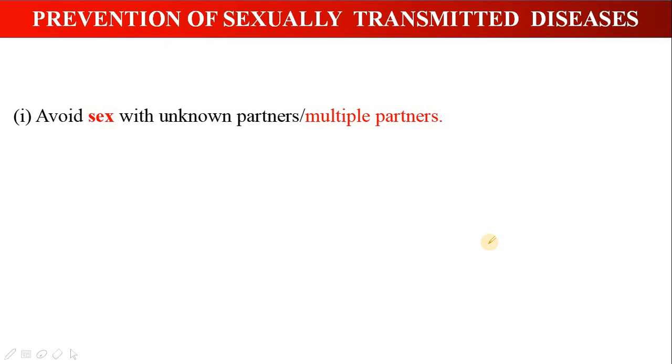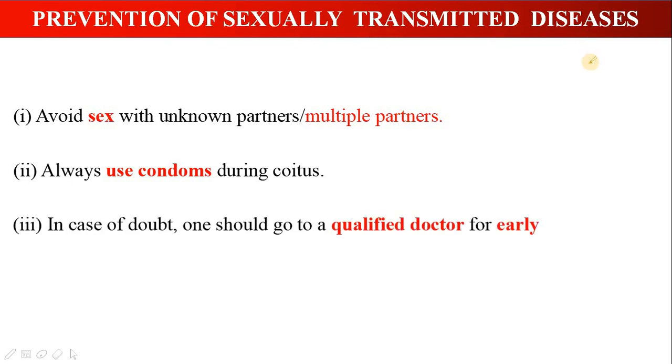So by avoiding sex with multiple partners and unknown partners, this STD can be prevented. Next is use of condoms during coitus. Now condom is the only contraceptive which acts as a barrier between the genital organs. That is, it covers the genital organs and prevents the body fluids from coming in contact with each other, thereby preventing the transmission of sexually transmitted diseases.